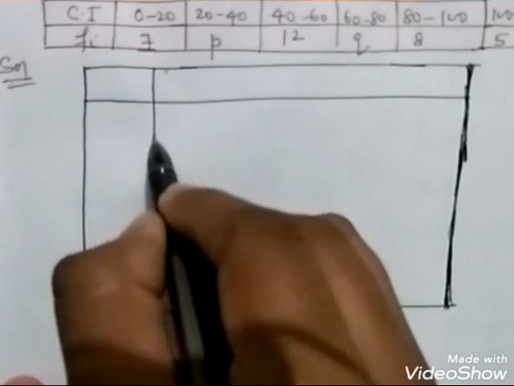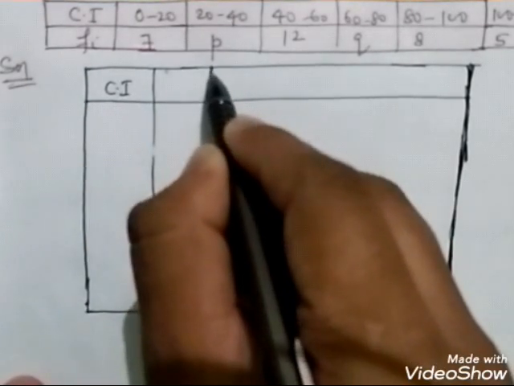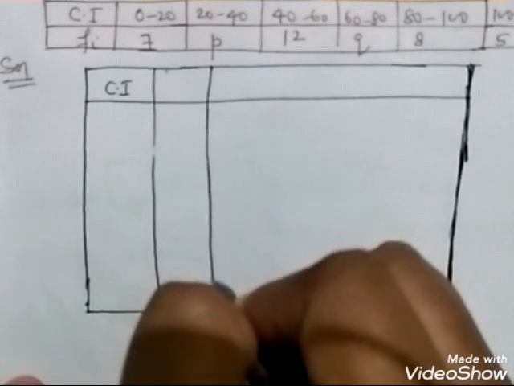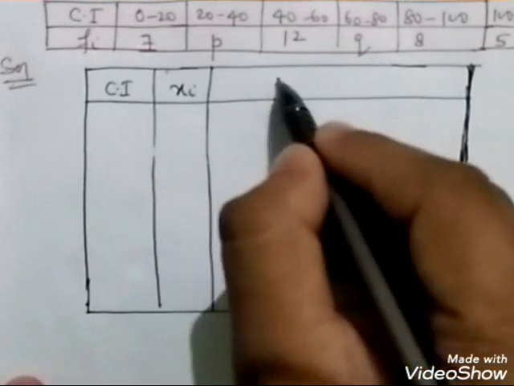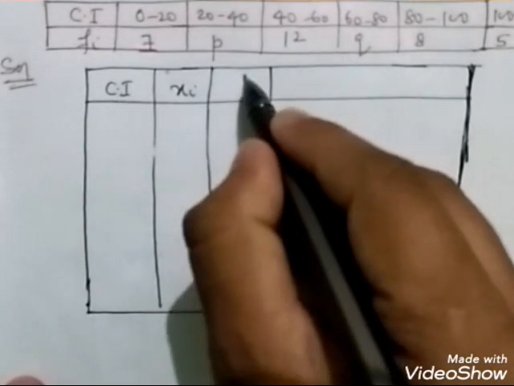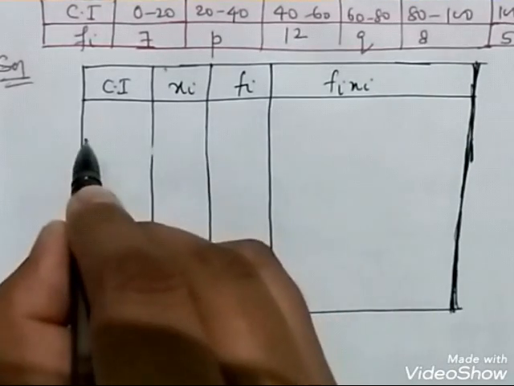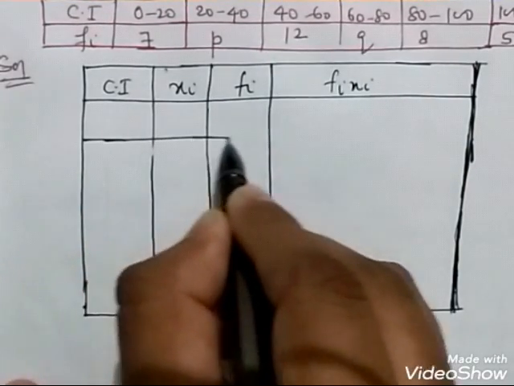First of all, class intervals. Then from class interval we are able to calculate xi. Then we are quite able to calculate fi. Then obviously fi xi. Quite easy to calculate.